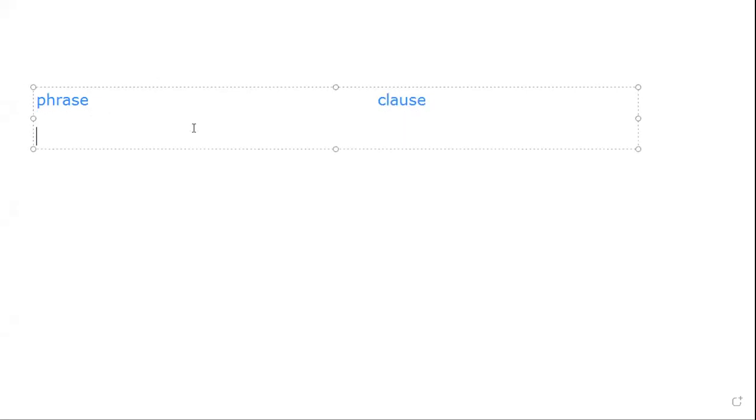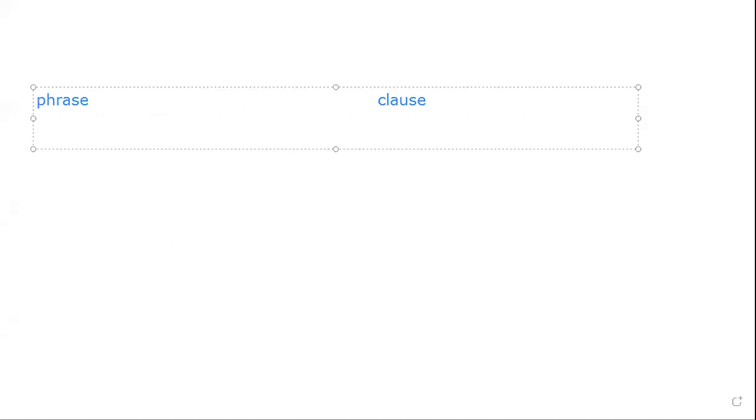The first one is the word phrase, and the second term is the term clause. Both terms are used a lot in grammar. What I need you to understand here is the difference between them. What makes a phrase different than a clause, and so on.